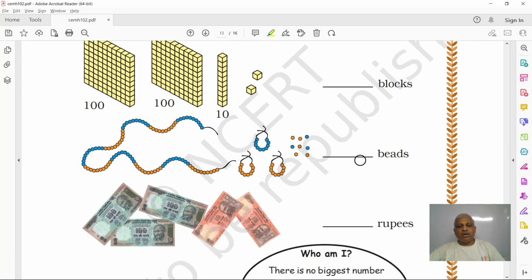Okay. Now, can you tell me how many beads are there here? So, you don't need to count all the beads. You count just the brown color and the blue color beads. How many each? This brown, there are 10 beads. Blue 10 beads. So 1, 2, 3, 4, 5, 6, 7, 8, 9, 10. So here we have 10 tens or 100. This garland, this mala is having 100 beads.